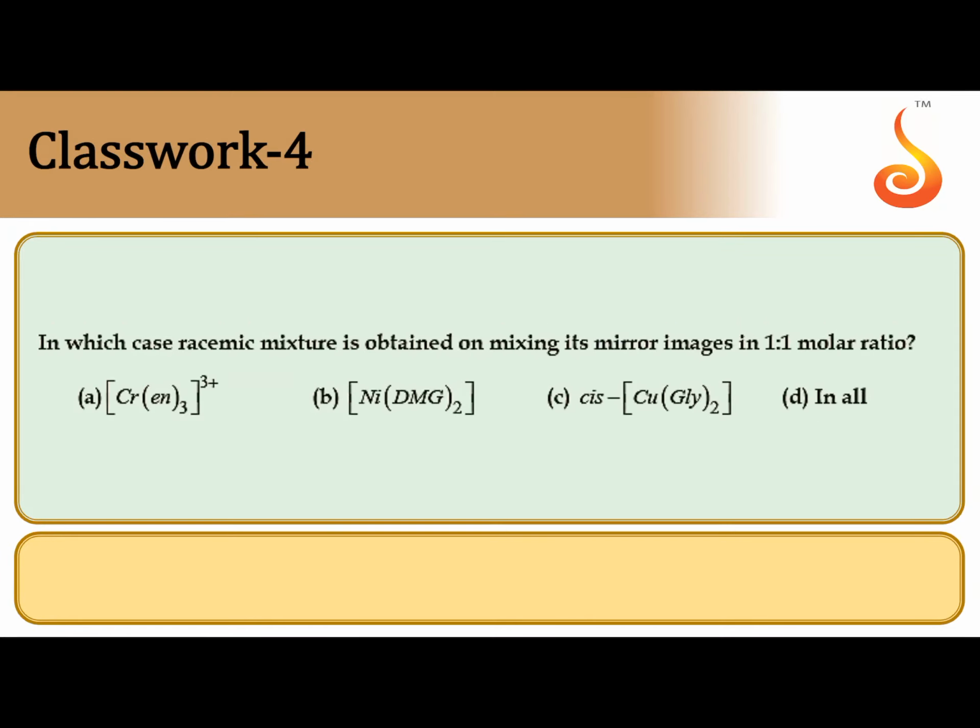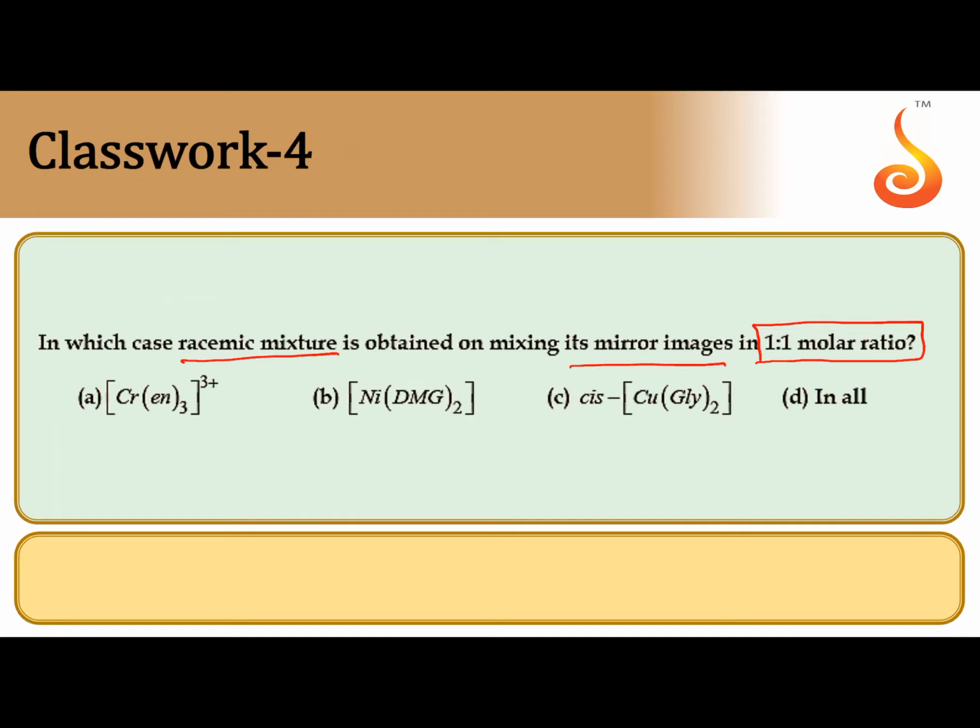In which case is a racemic mixture obtained on mixing its mirror image in 1:1 molar ratio? An equimolar mixture of enantiomers of a compound is called a racemic mixture. Among these four, one is optically active. That may be a dextrorotatory compound or levorotatory compound, we don't know. But if it is dextrorotatory, when it is mixed with levorotatory in 1:1 ratio, we can get a racemic mixture.